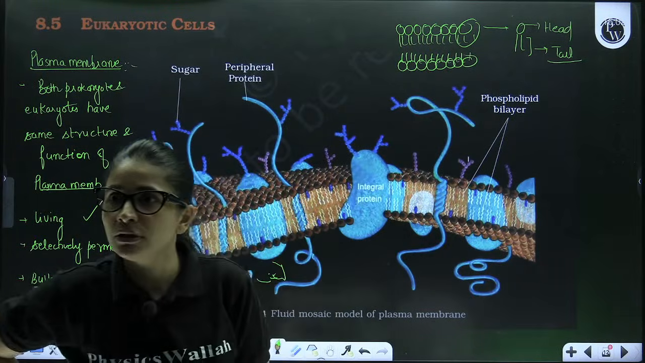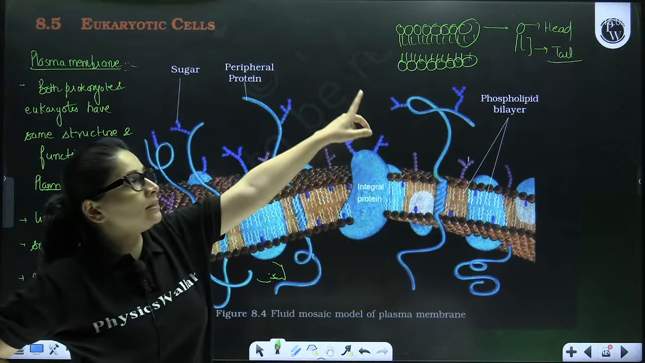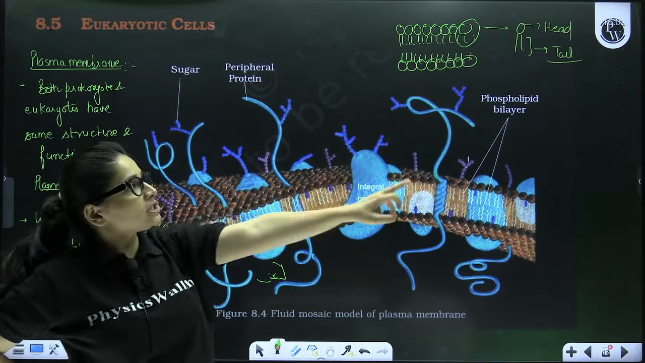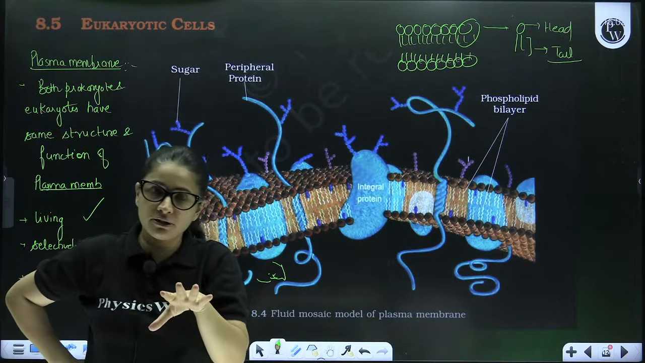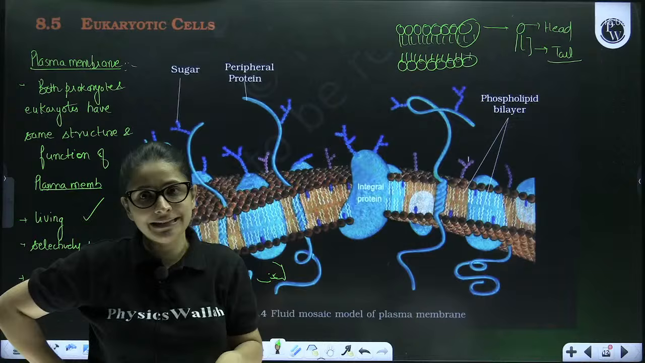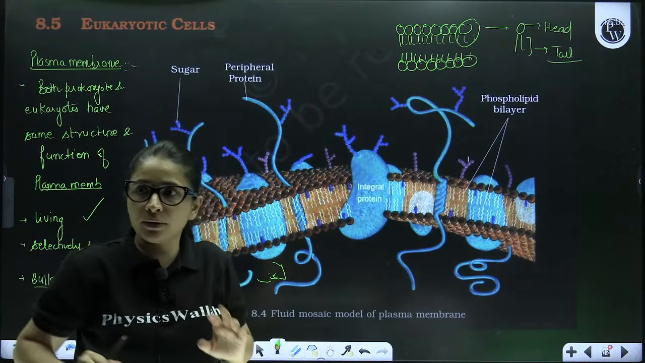Correct, Anuj? Okay, so the head is hydrophilic in nature, whereas the tail is hydrophobic in nature. Always remember that outside the cell and inside the cell, it is all aqueous environment.